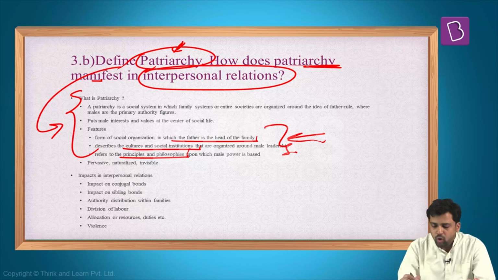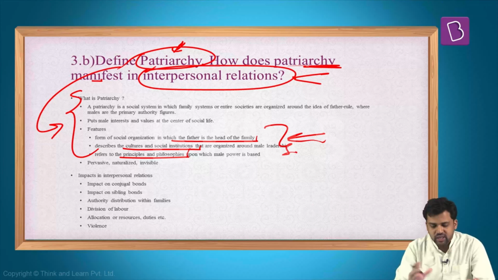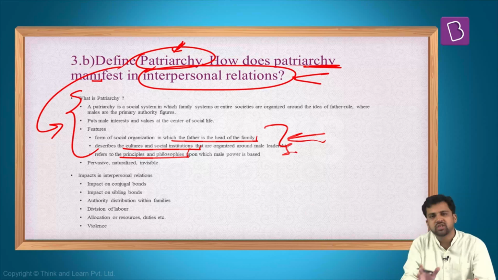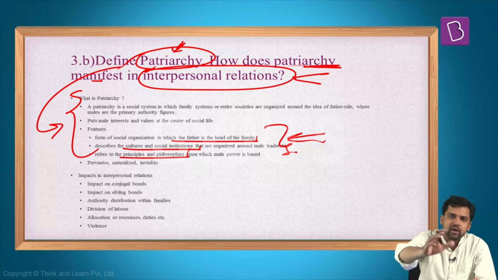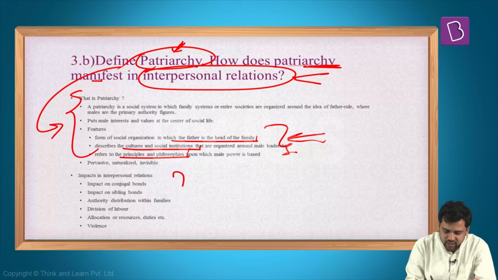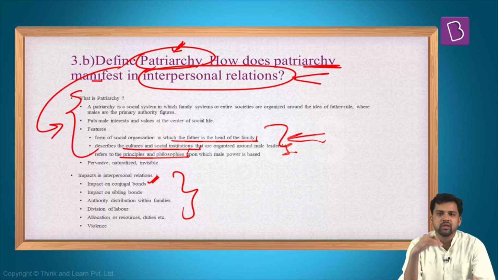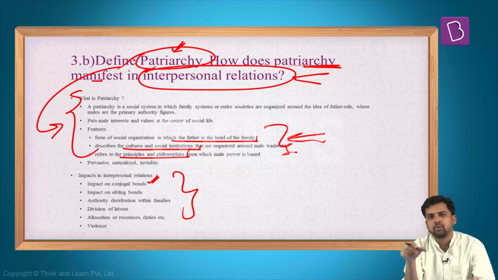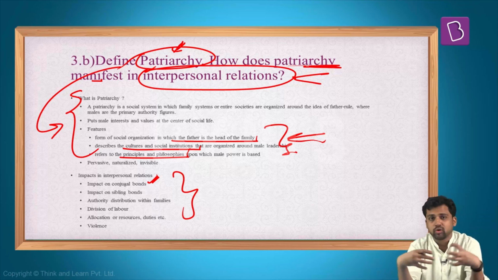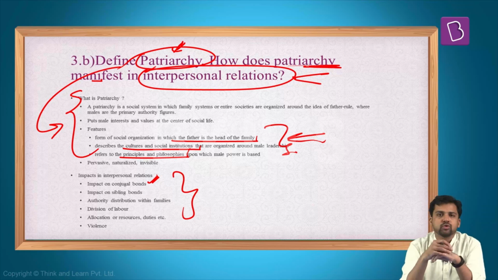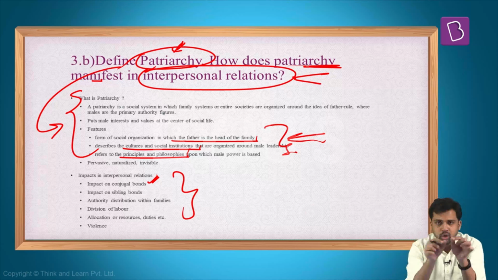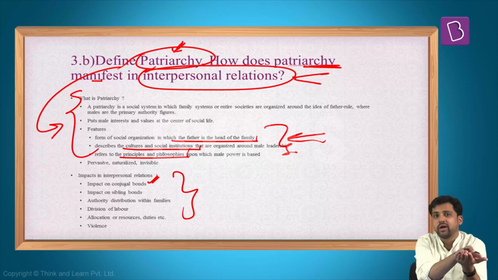To simplify this, you can divide interpersonal relations. These can happen within the family, and they can happen outside the family. Understand both. Within the family, consider how the different bonds get impacted, for example the conjugal bonds. Generally, the conjugal bond, the relationship between husband and wife, is subordinated to the sibling bond. The brothers are the ones holding the authority together and holding the properties of the household together. So the relations between them should be stronger, and the wife-husband relationship is made subordinate to the sibling bond.